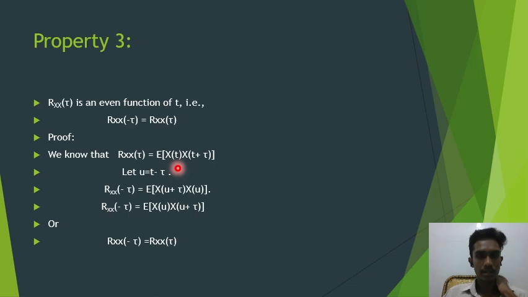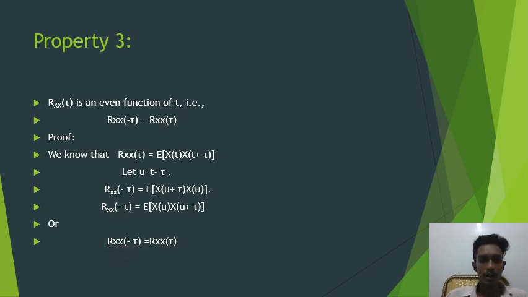Let us substitute u is equal to t minus tau, so t is equal to u plus tau. Then Rxx of minus tau is equal to E of x of u plus tau into x of u, which is nothing but Rxx of tau. Hence proved, Rxx of minus tau is equal to Rxx of tau.